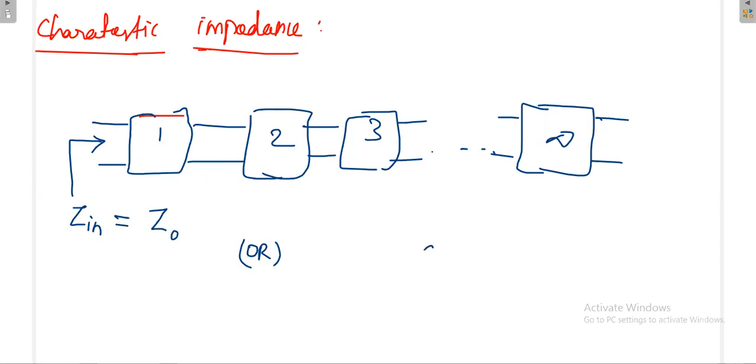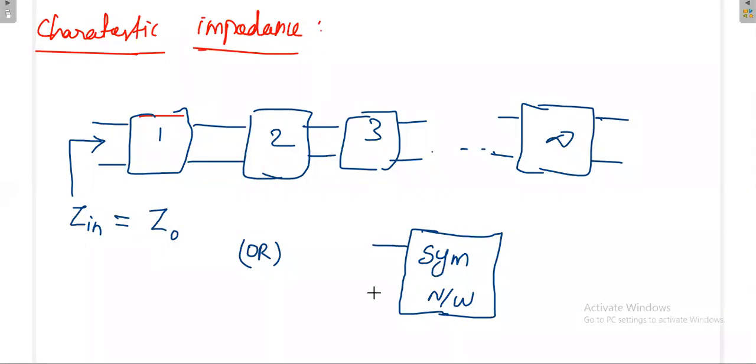You take only one symmetric network. Already somehow I know what Z0 is. Now I try to measure the input impedance from this side. Okay, this is the source side. This is the load side. I have only one symmetric network. This is not the infinite network.